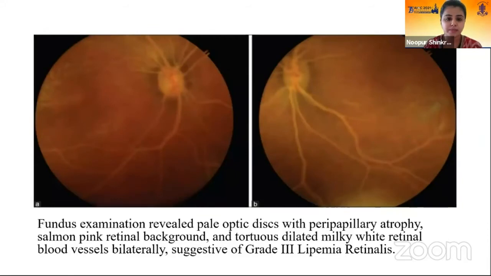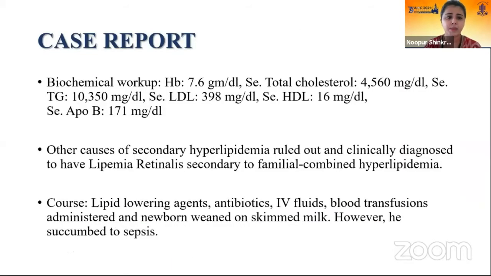These were the fundus pictures, which revealed pale optic discs with a salmon pink retinal background and tortuous, dilated, milky white retinal blood vessels bilaterally, suggestive of grade 3 lipemia retinalis. A biochemical workup was done, which revealed a low hemoglobin level, markedly raised levels of serum total cholesterol, serum triglycerides, serum LDL, and serum ApoB, and low serum HDL levels.